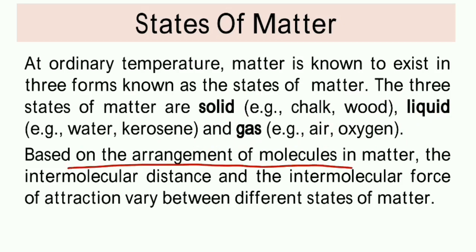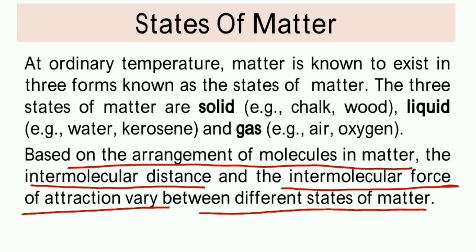Based on the arrangement of the molecules in the matter, the intermolecular distance and the intermolecular force of attraction vary between different states of matter. Means the intermolecular force of attraction varies in these three states.